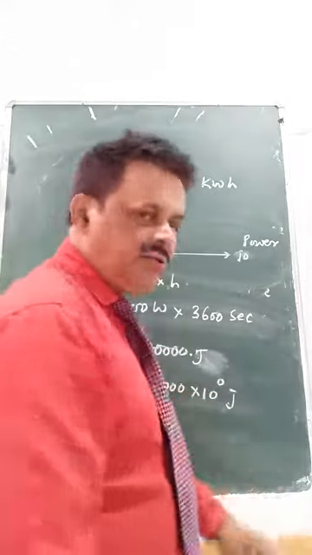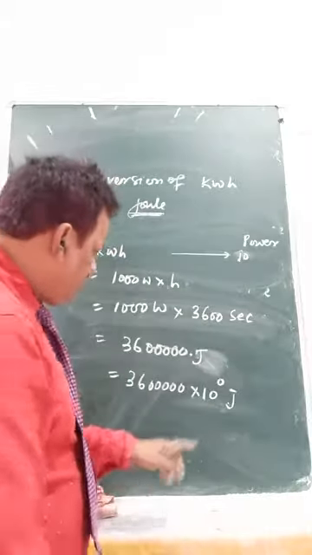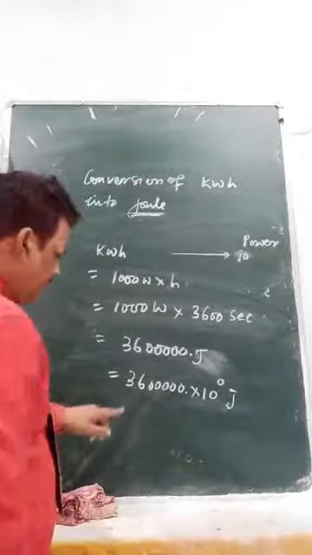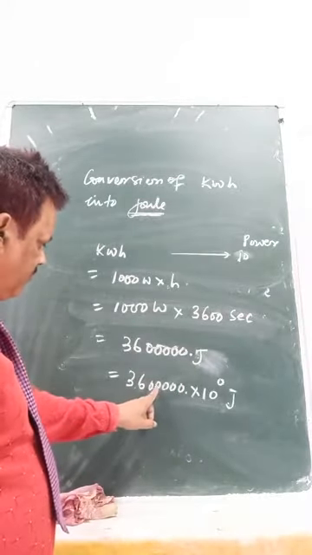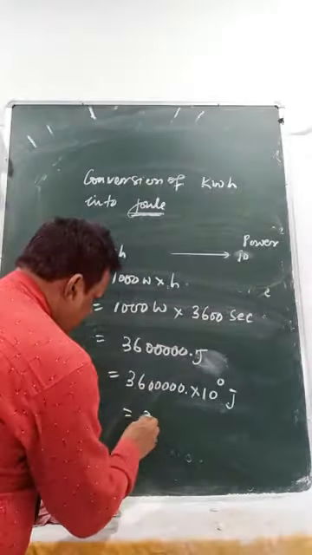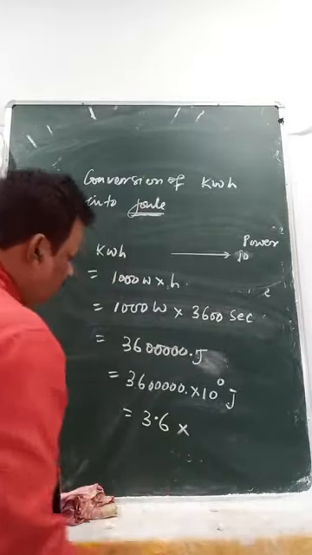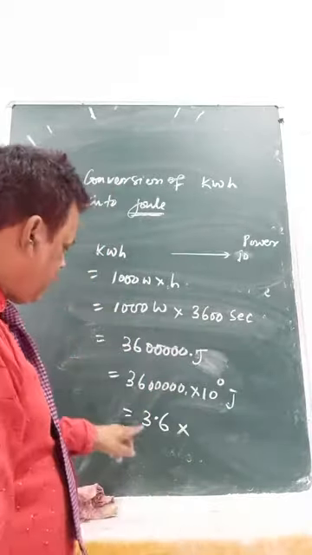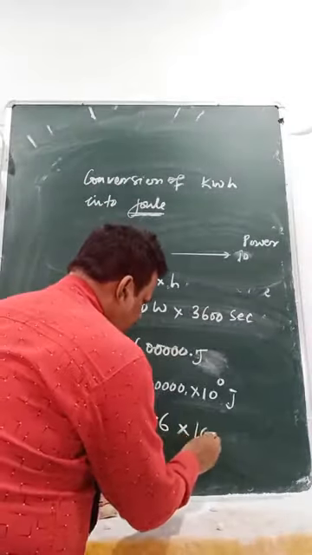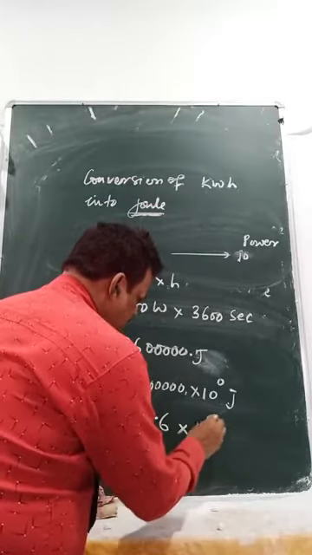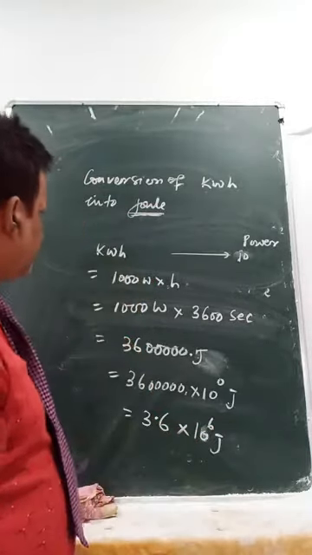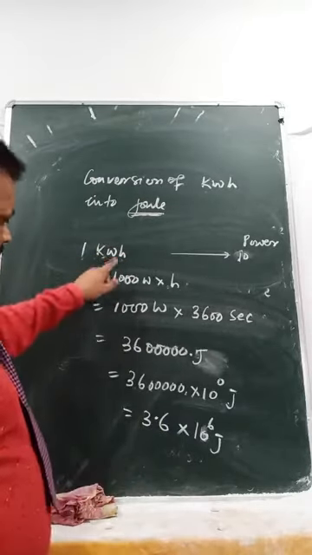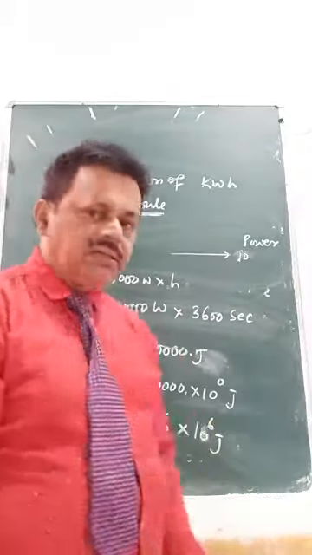Now because your decimal is here, you have to move it up to this place. How many places? 1 2 3 4 5 6. That means 3.6. When you move left, the power of 10 increases by 6. So 10 to the power 6 joule. So 1 kilowatt hour equals 3.6 into 10 to the power 6 joules.